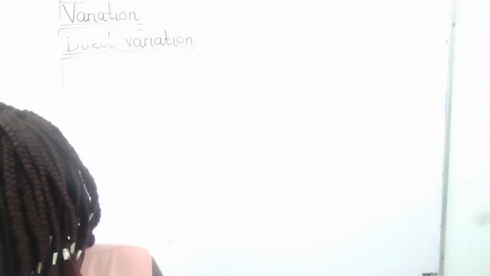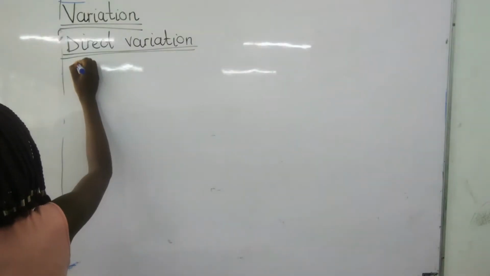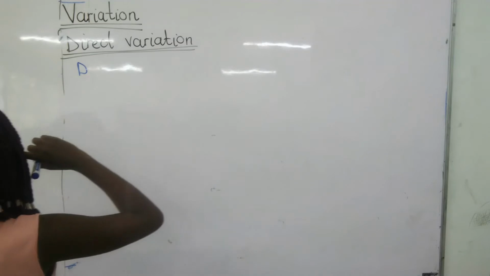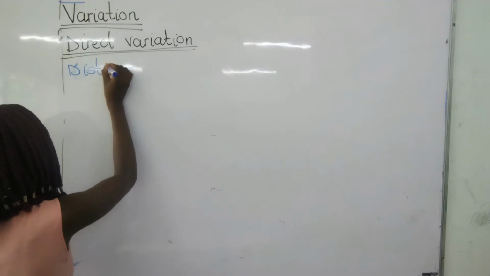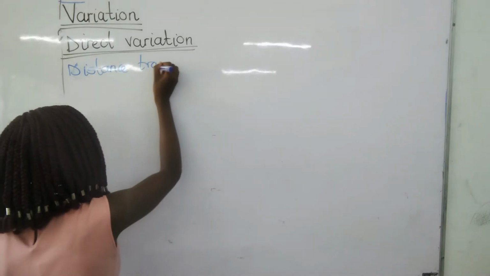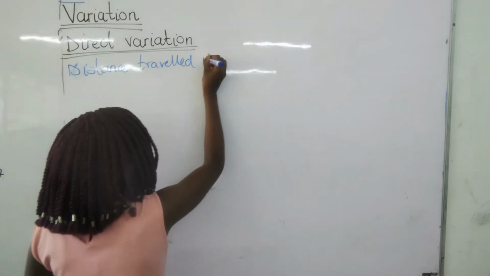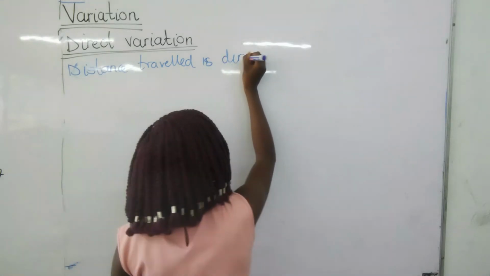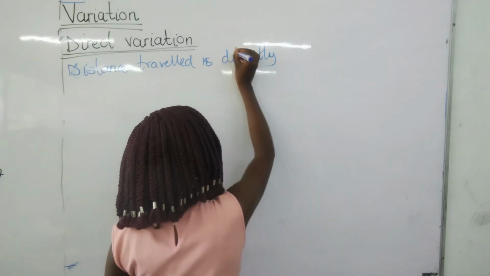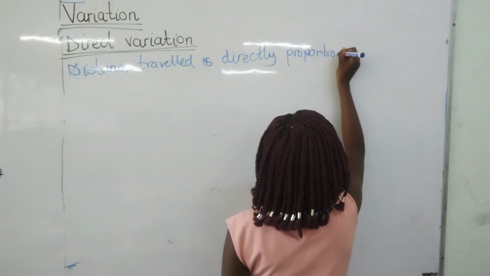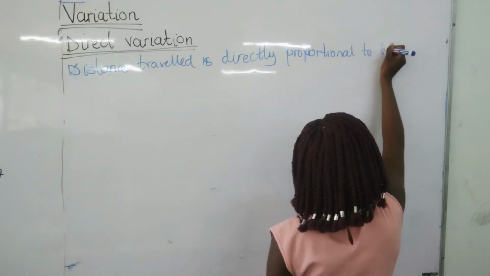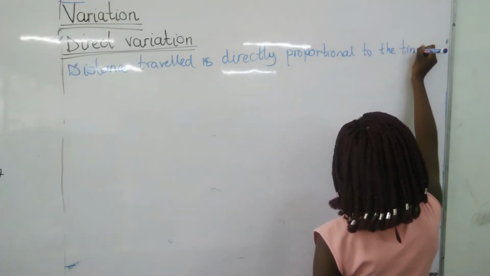So for that one, you write it as: distance traveled is directly proportional to the time taken.